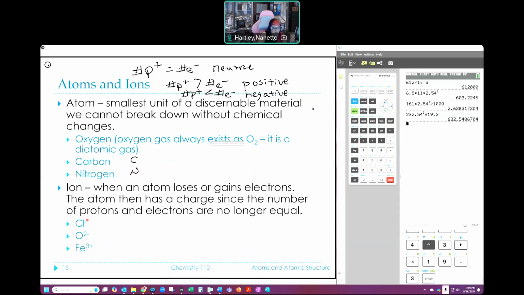I can leave it as negative if it's 1; it's an implied 1. If it's a 2 or 3, we either have to put it as 2 minus or minus 2. I prefer to put the number first because it emphasizes the number. So be careful with that. Just make sure they look like negatives or positives. Okay, but we need to have the charge up here.